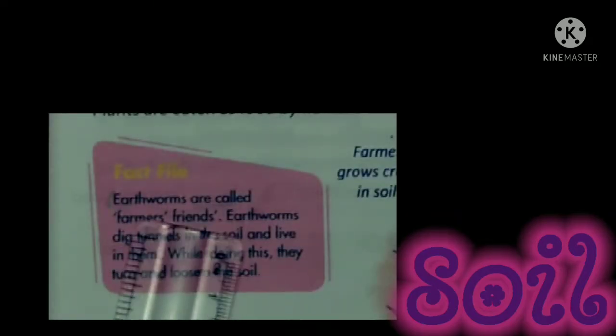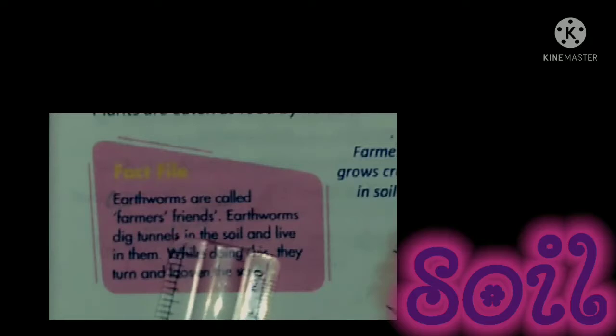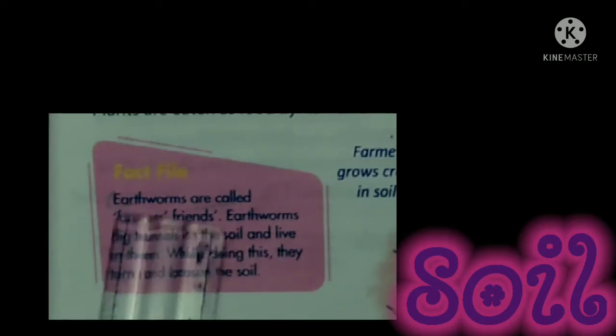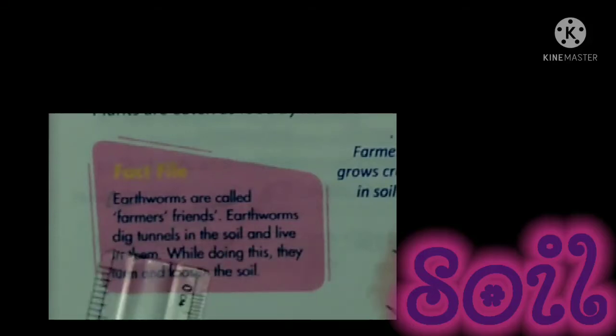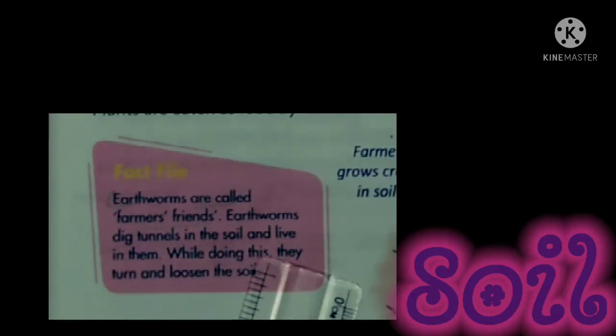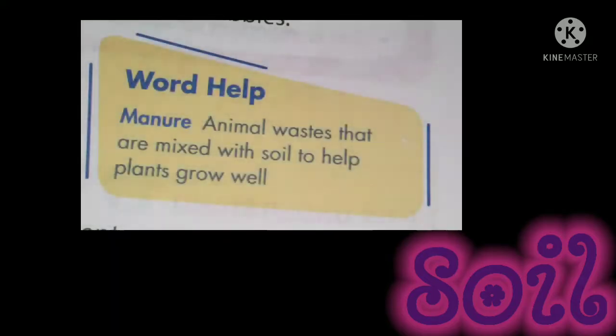Fact 5. Earthworms are called farmers' friends. Underline the words earthworms are called farmers' friends. Earthworms dig tunnels in the soil and live in them. While doing this, they turn and loosen the soil. What is the meaning of manure? Manure means animal waste that is mixed with the soil to help plants grow well.